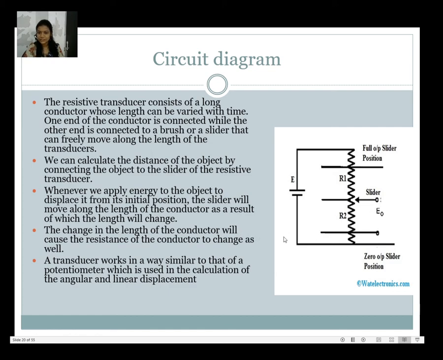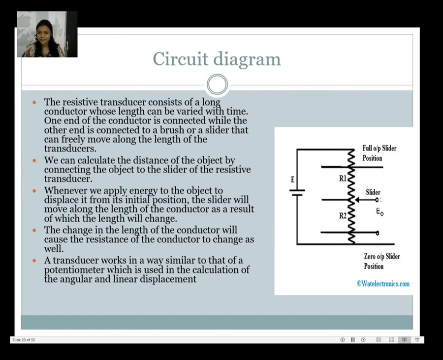We can calculate the distance of an object by connecting the object to the slider of the resistive transducer. Suppose when we apply energy to the object to displace it from its initial position, then the slider moves along the length of the conductor. As a result, the length will change. So what will happen when we apply the energy to the object to displace it?